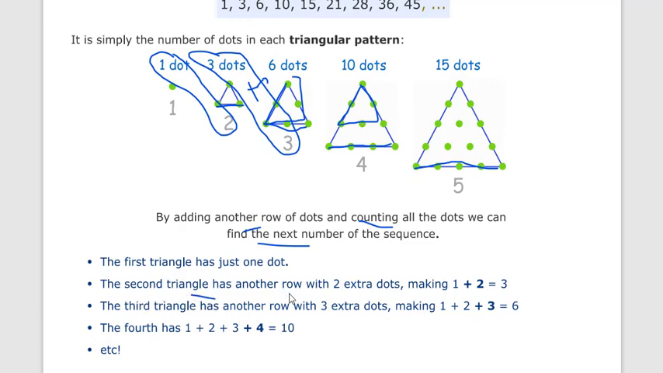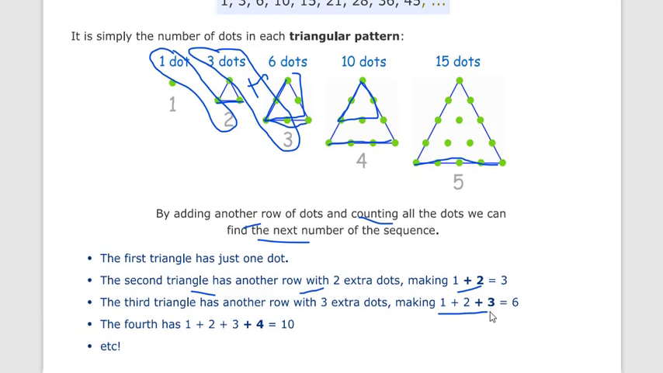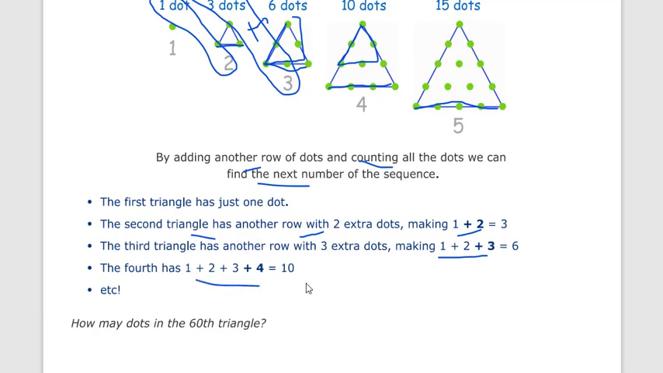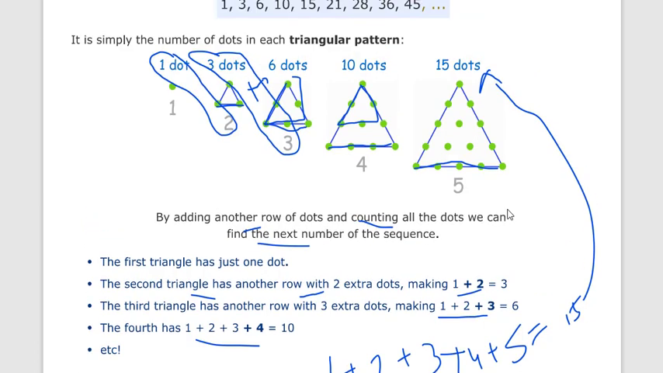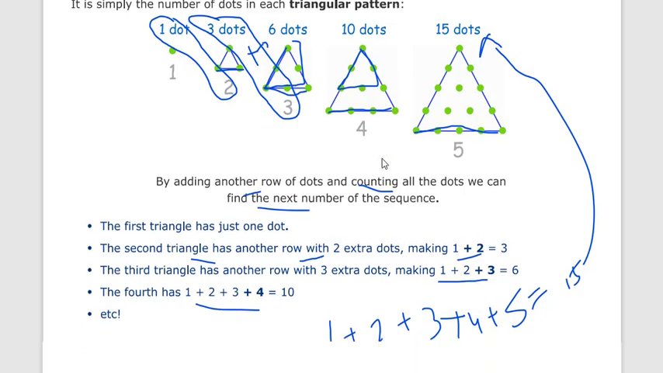The second triangle has another row with two extra dots, so 1 plus 2 is 3. 1 plus 2 plus 3 is equal to 6. Here 1 plus 2 plus 3 plus 4 is equal to 10. The fifth has 1 plus 2 plus 3 plus 4 plus 5, which is 15. So with this method also you can find the number of dots in the nth term. This is called a triangular pattern.